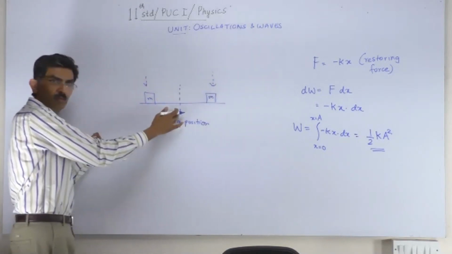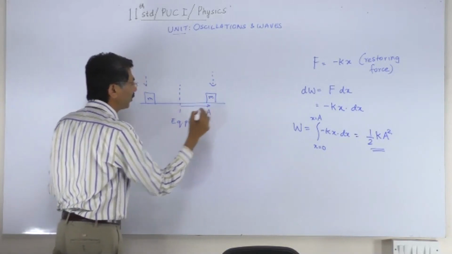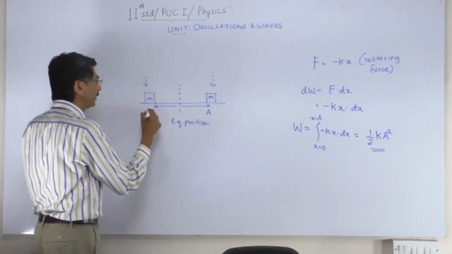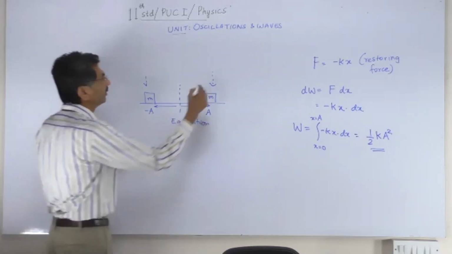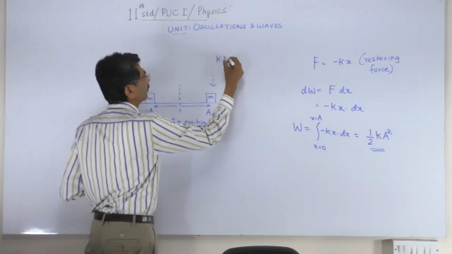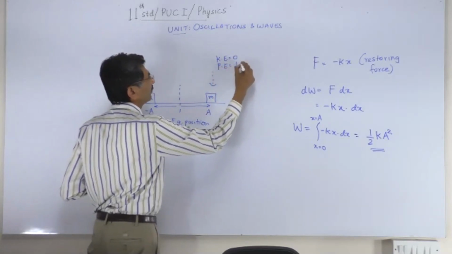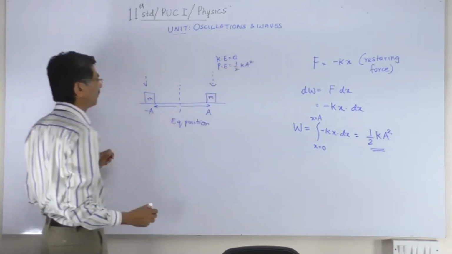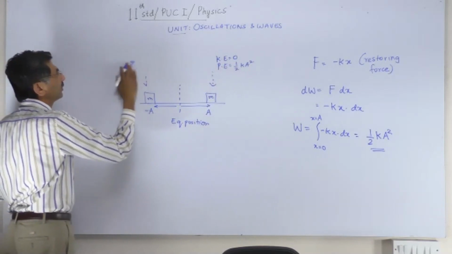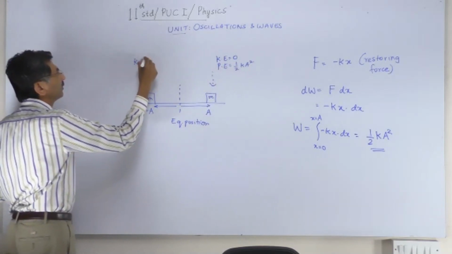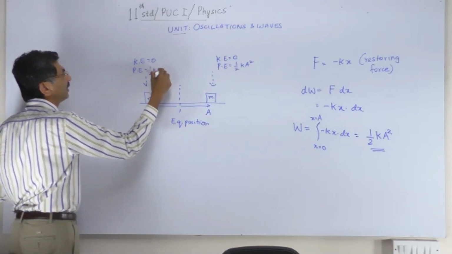This is the midpoint equilibrium position. This displacement can be called A. This displacement can be called minus A. The kinetic energy here is 0. Potential energy here is half Ka square. Even at the other end, kinetic energy is 0. Potential energy is half Ka square.